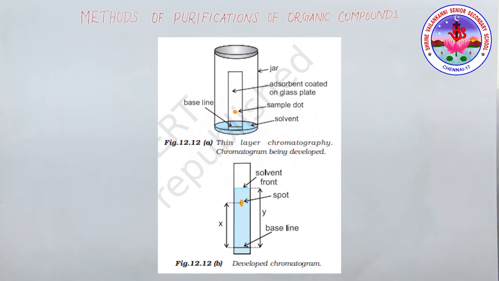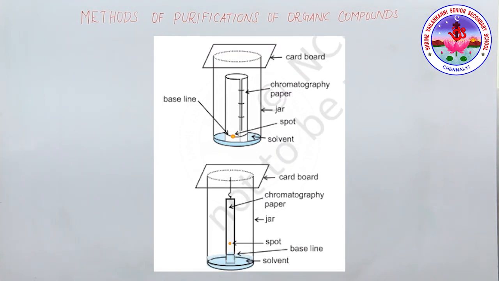Okay. Now the next is partition chromatography. Partition chromatography is based on continuous differential partitioning of components of a mixture between the stationary and mobile phases. Paper chromatography is a type of partition chromatography. In paper chromatography, a special quality paper called chromatography paper, or Whatman filter paper, is used. A strip of chromatography paper spotted at the base with the solution of the mixture is suspended in a suitable solvent or a mixture of solvents.